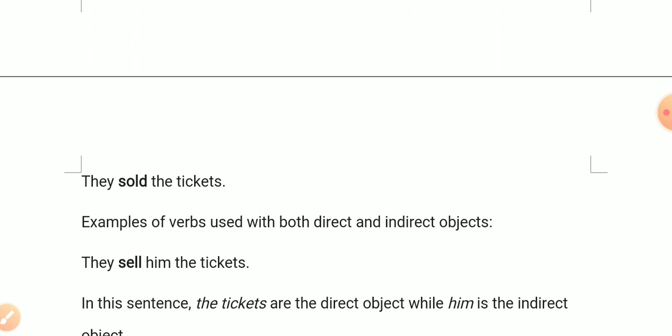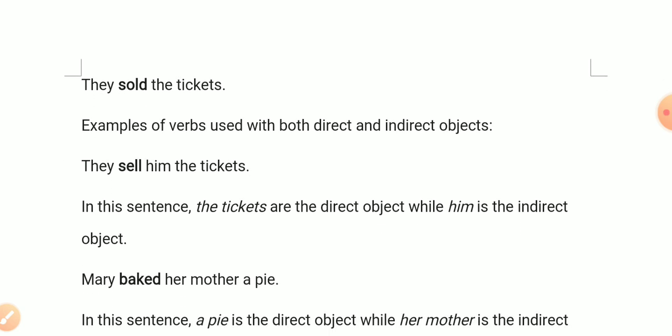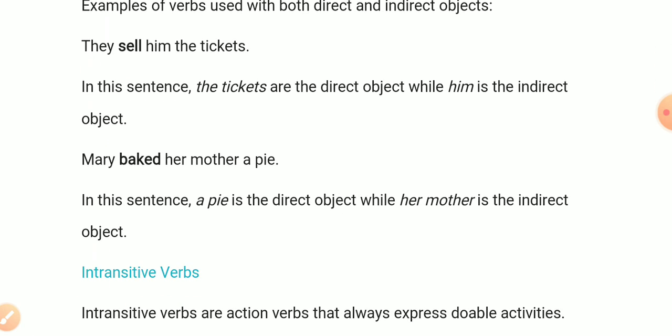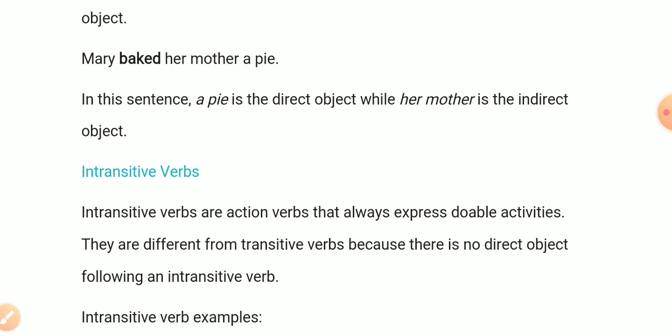Examples of verbs used with both direct and indirect objects, like they sell him the tickets. I gave Suresh a pen. In this sentence, there are two objects, as I have mentioned earlier, of which one is the direct object and the other is the indirect object. Now, the intransitive verbs.